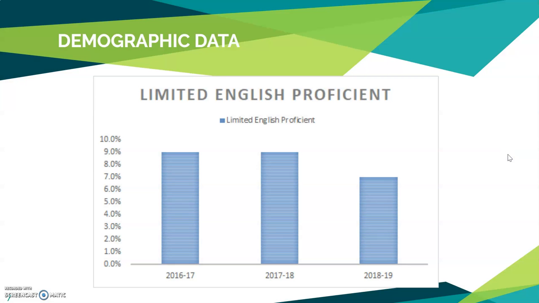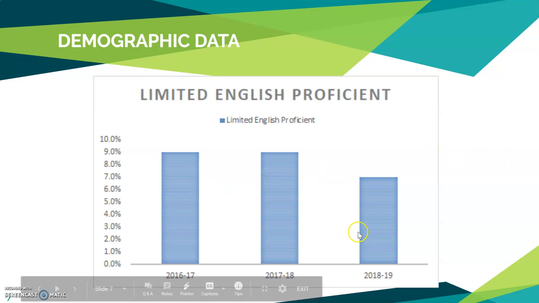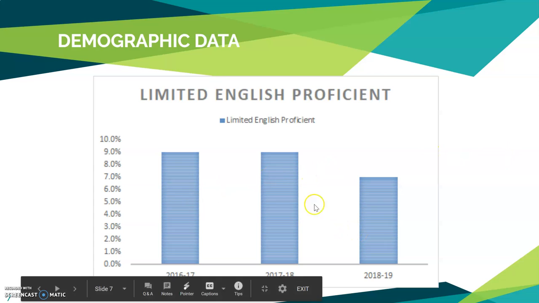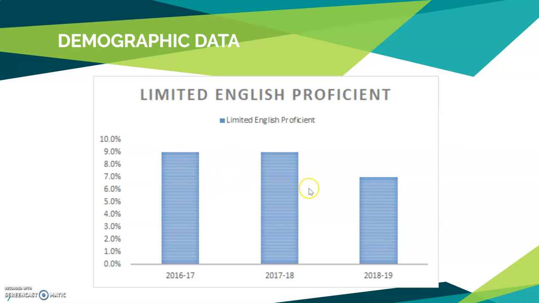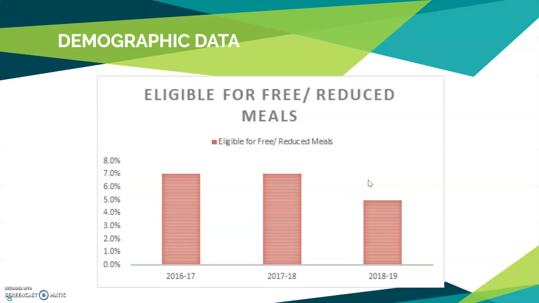Next, let's dig a little bit deeper into the subcategories of our enrollment. This chart shows limited English proficient students. So we have a fairly small percentage of students within our population. From 2016 to 2019, that percentage did drop a little bit from 9 to about 7%. So that's a fairly small percentage of students that makes up our entire population.